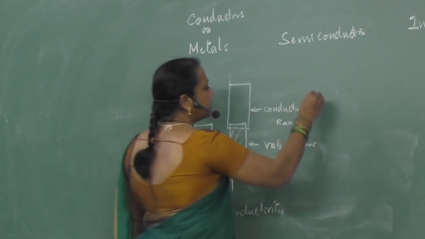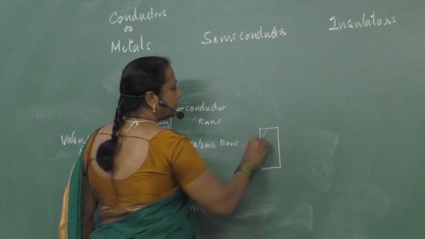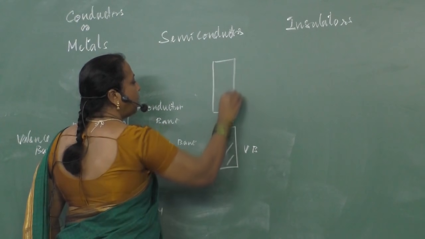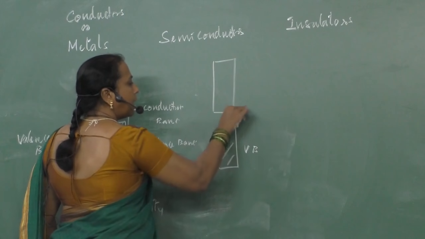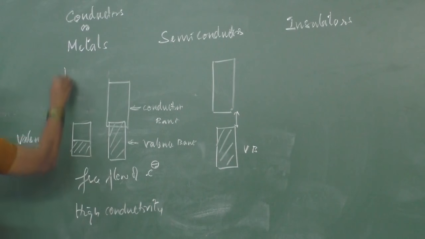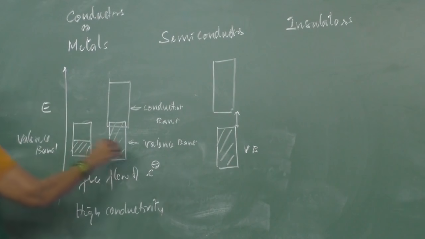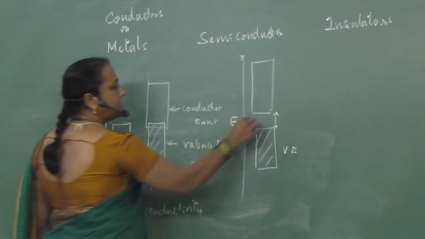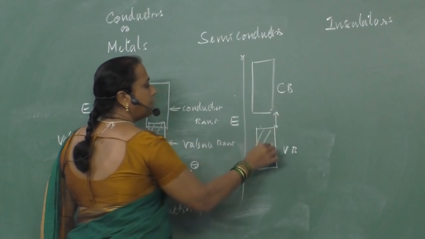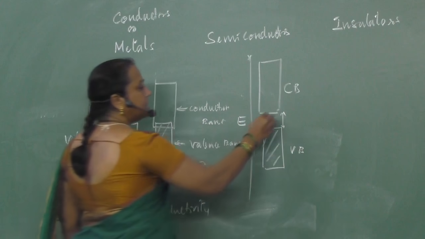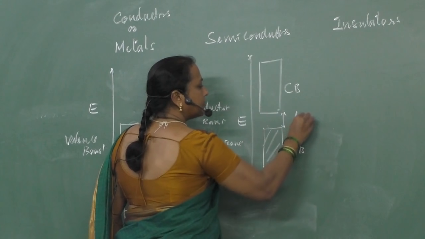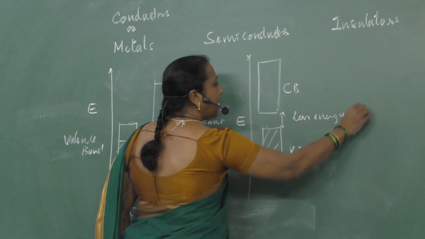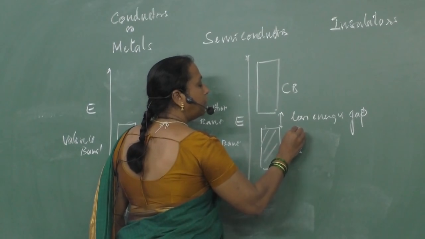In semiconductors, the valence band and conduction band are not overlapped, but they are apart. This is the energy axis. There is an energy difference between the conduction band and the valence band. This energy gap is small. We call this energy gap the forbidden zone.